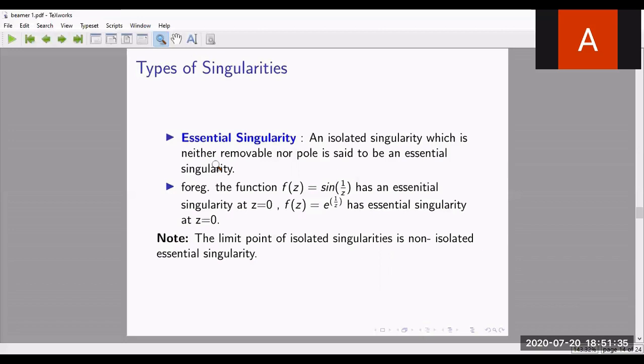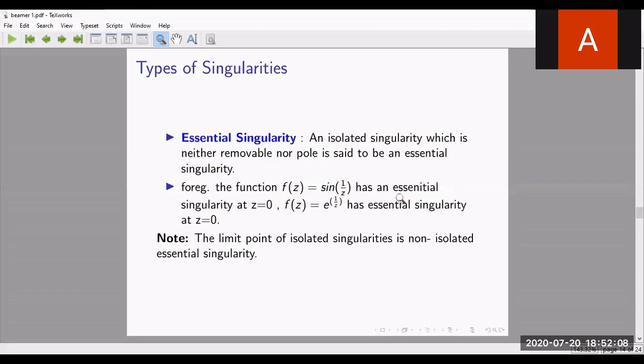Here are some examples. f of z is equal to sine 1 by z. First of all, we'll check whether it is removable or not. We check the limit as z tends to z naught. First, what is z naught? If z becomes 0, this will be 1 by 0, which is infinity. Sine infinity is not defined, so we check at z equals 0. The limit does not exist. It is not of the form g of z by (z minus z naught) raised to m, which means it is not a pole and not removable.